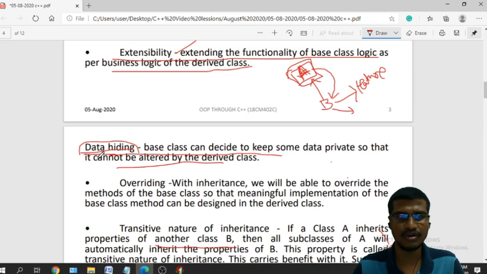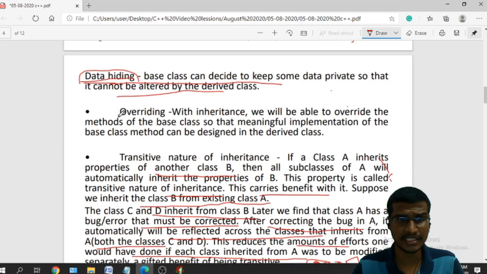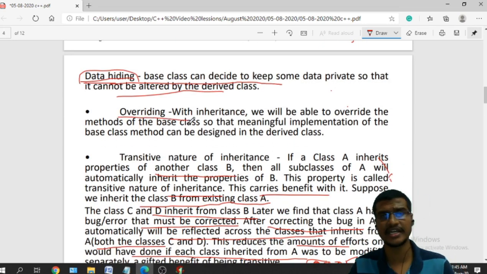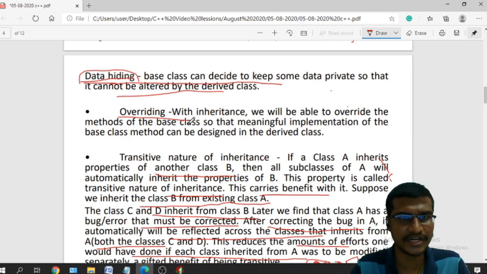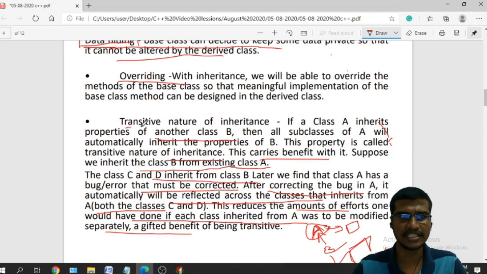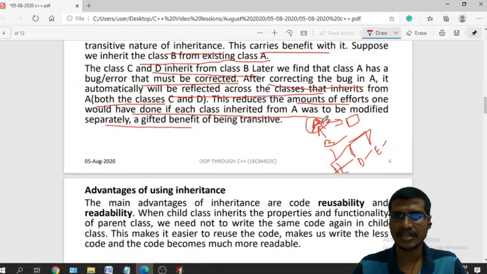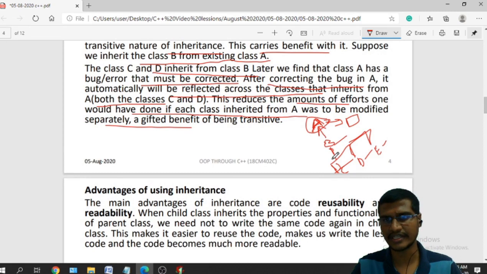And overriding is also one of the main advantages of inheritance. I can do function overriding by using inheritance. The next one is transitive nature. If class B is derived from A, and C, D, E classes are derived from the subclasses, then the subclasses can also inherit the features from the base class indirectly. That is your transitive nature.